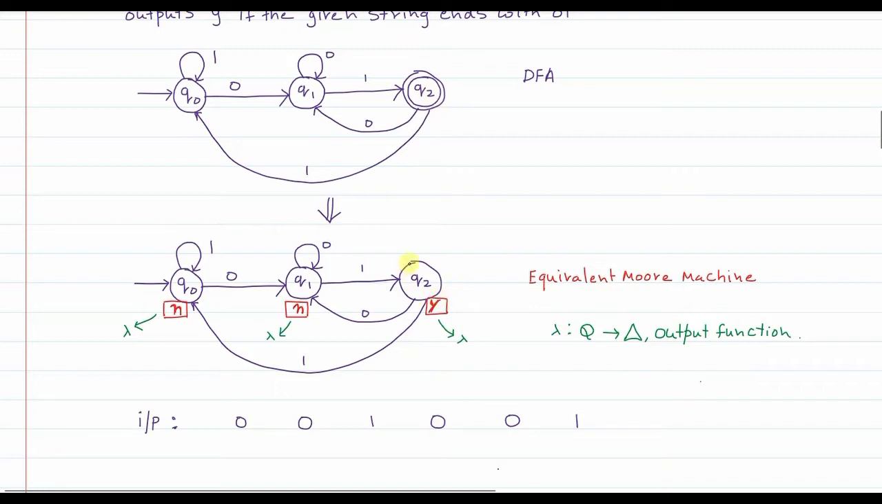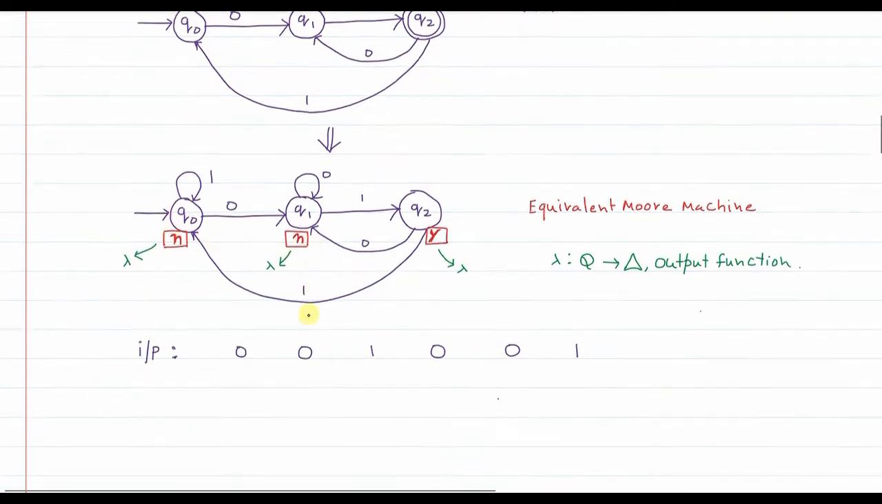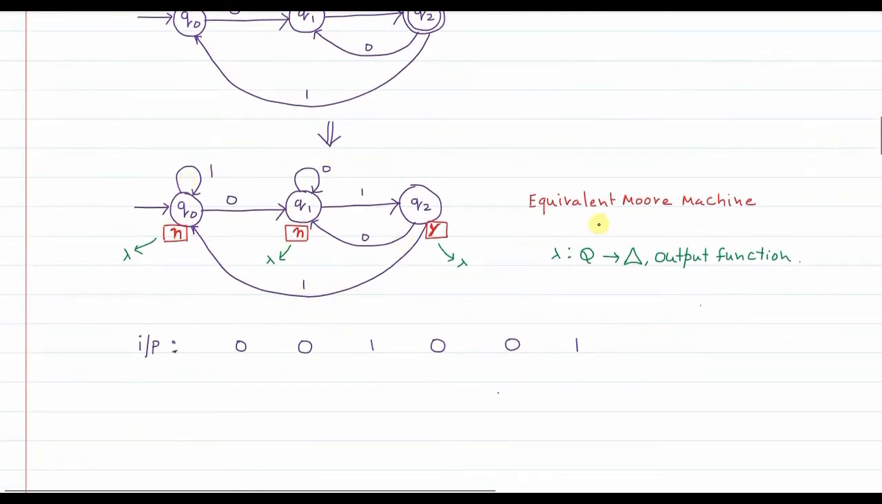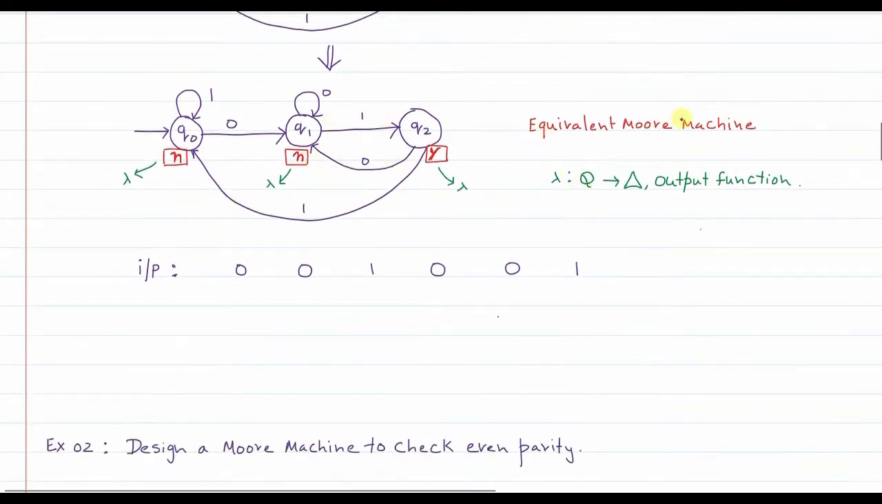So to reflect that, if you reach Q2 finally, the string would be accepted. I have associated with Q2 an output parameter, that is Y. Y means yes. Whereas since Q1 and Q0 are the non-final states, I have associated with them the output parameter no, no. That means reject, reject. And when I do that, what I get is the equivalent Moore machine.